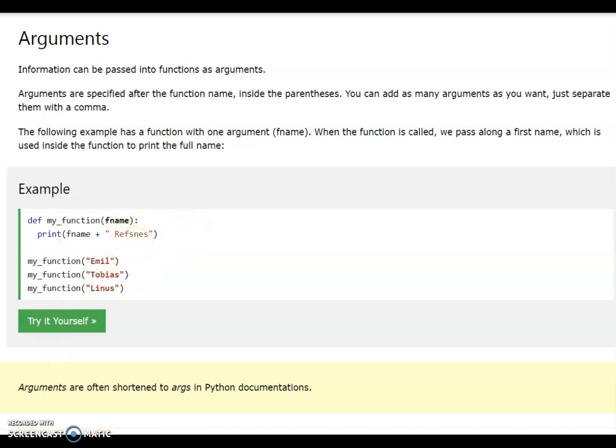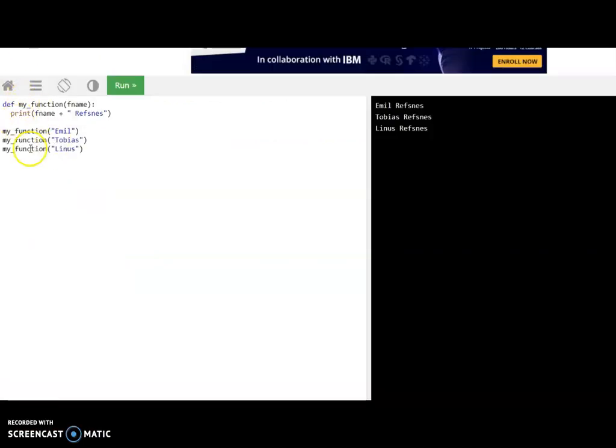Run this code. After running it, we get output like this, because first I am calling with email, so the f name variable receives email and prints it. It's a string, and the plus is a concatenation operator.